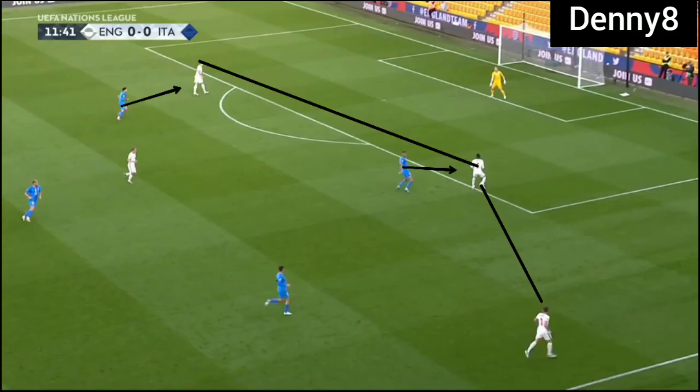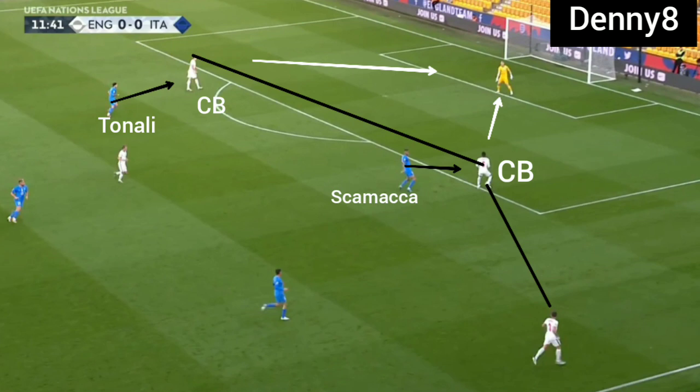We're starting with a short pass from the goal kick in the first phase. Italy's frontmen were ready to press the centre backs when the ball was active, so the centre backs were getting forced into a back pass to the goalkeeper.